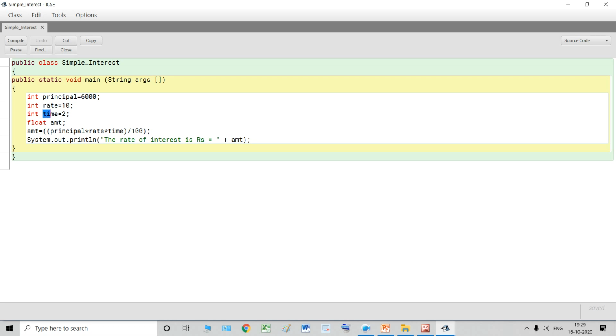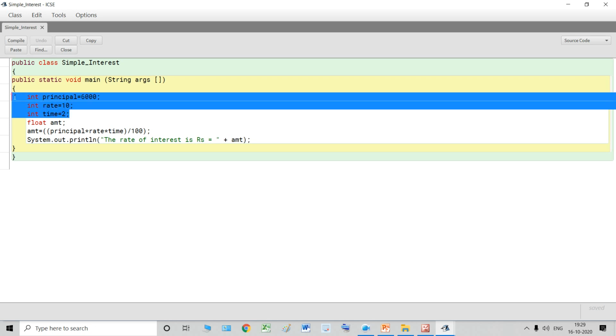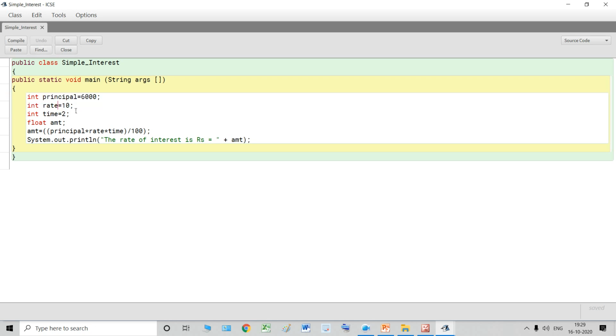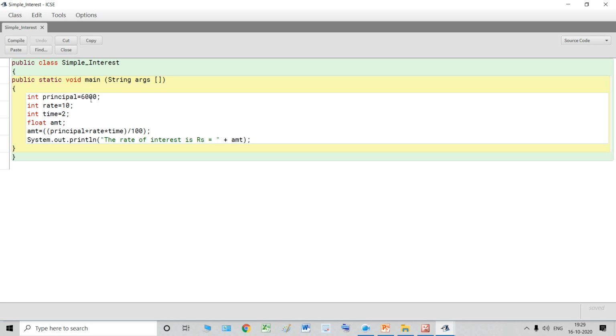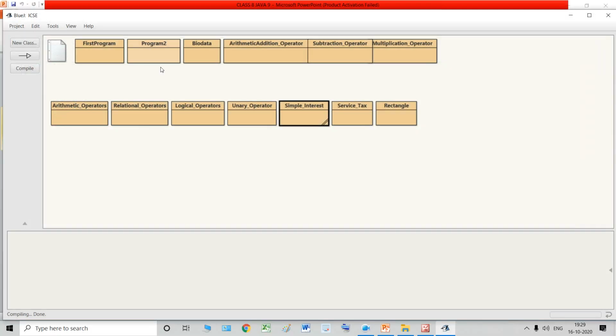And this time variable has also been initialized. All this is done in the program itself, and after initializing the variables, after giving the values to the variables, then we compile the program. Based on these values that we have given, the output was calculated.